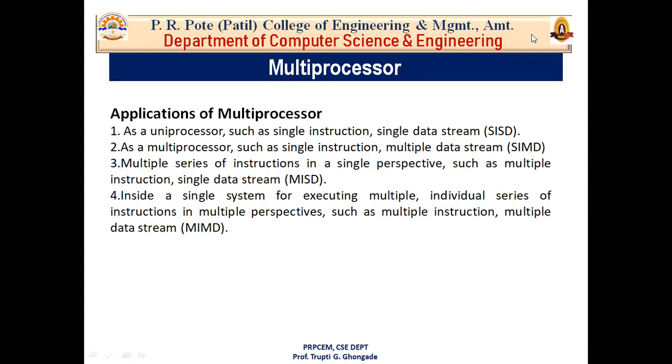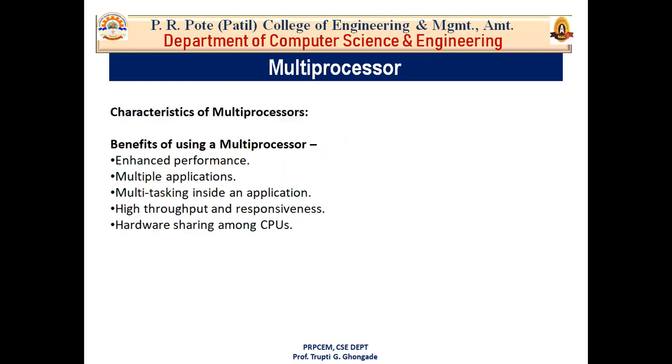Next are the characteristics of multiprocessors. Multiprocessing increases the reliability of the system so that failure or error in one part has limited effect on the rest of the system, which is also called the fault tolerance property of a computer system.